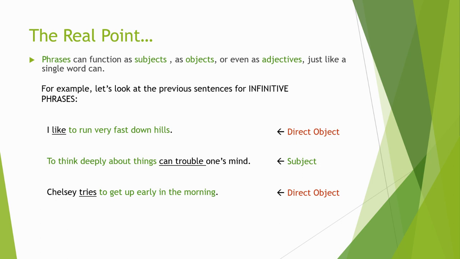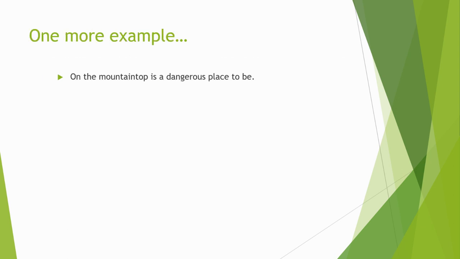Okay, so just a little test here. Look at that one. On the mountaintop is a dangerous place to be. First of all, what phrases do we see up there? For one, there's one at the very end: to be, that's a phrase. What else is a phrase?